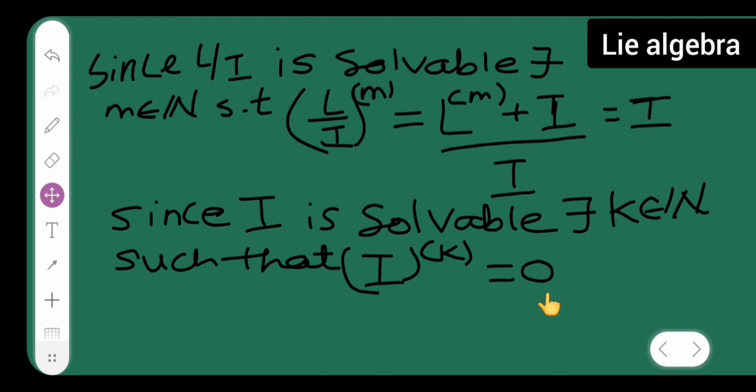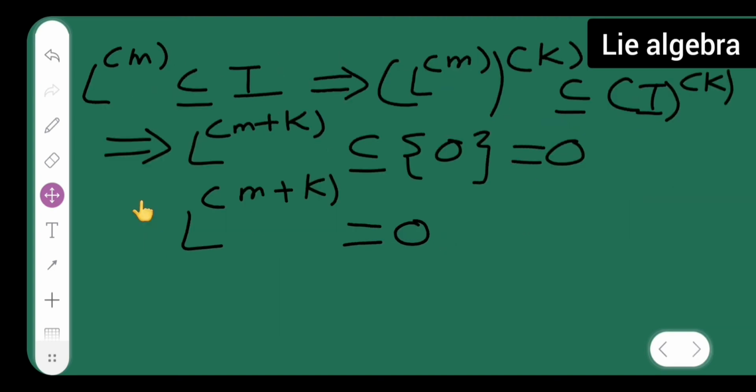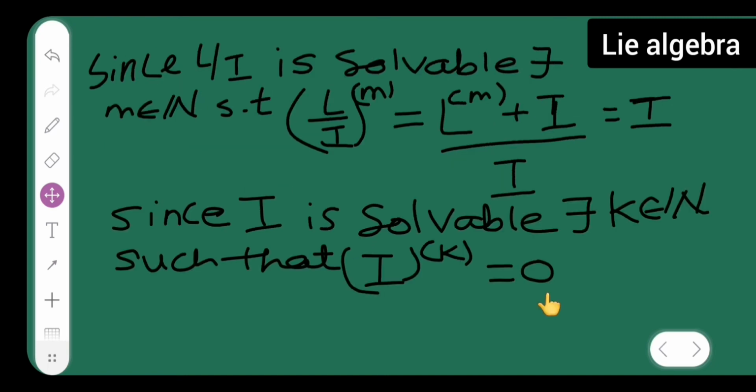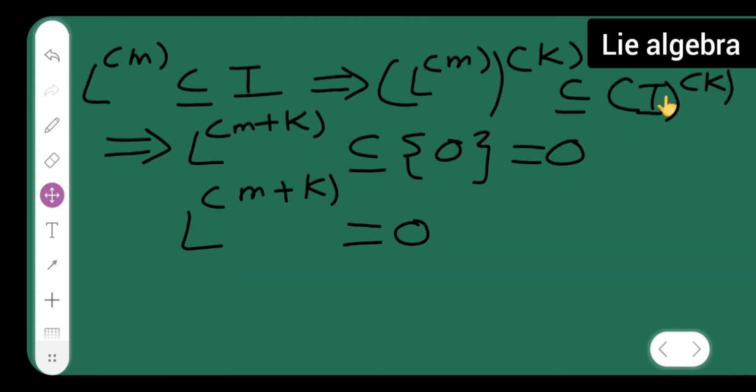Now, next page. L raised to power m is a subset of I, which implies that (L raised to power m) raised to power k is a subset of I raised to power k. This implies L raised to power m + k is a subset of 0, because I raised to power k is equal to 0.